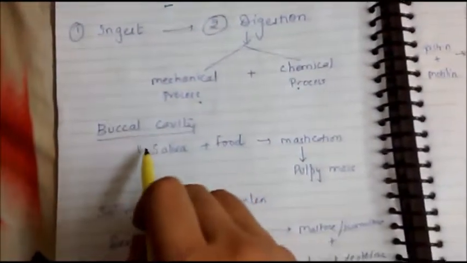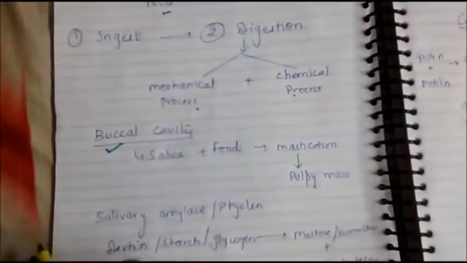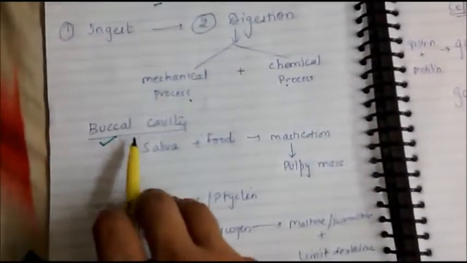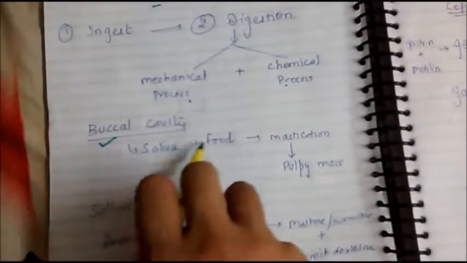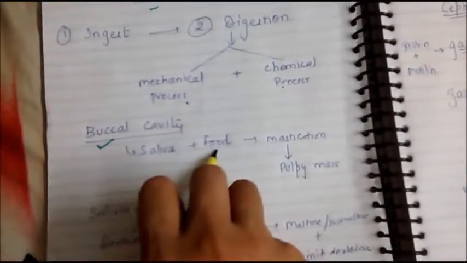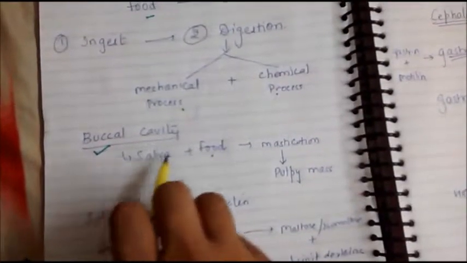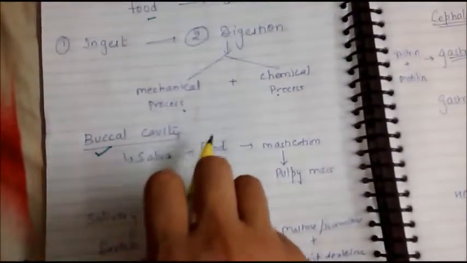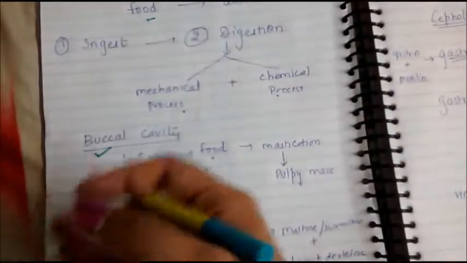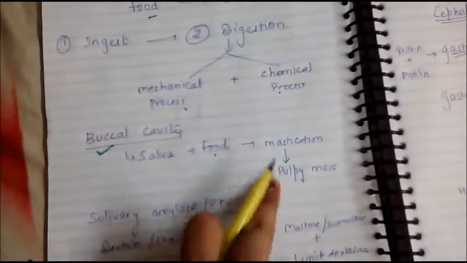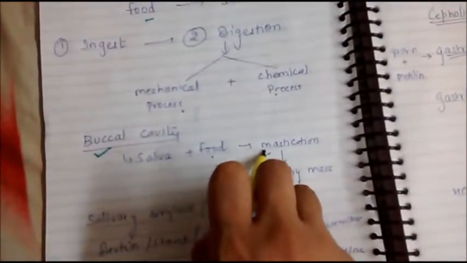Now the process of digestion starts from the buccal cavity. In the buccal cavity, saliva is released which gets mixed with the food, and the process of mixing of saliva and food with the churning, with us chewing it, converting it into a pulpy mass is called mastication.